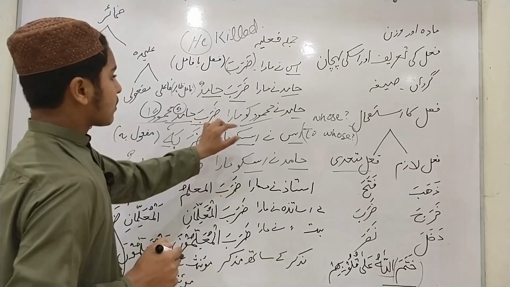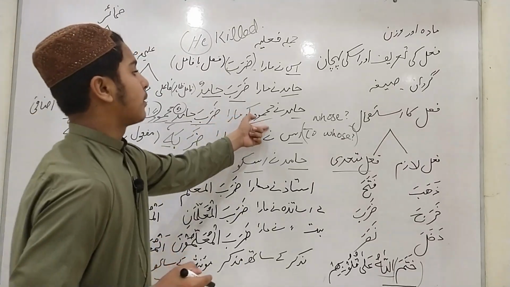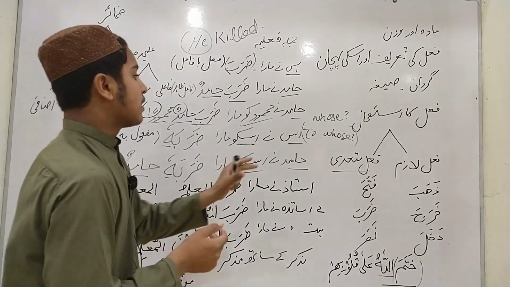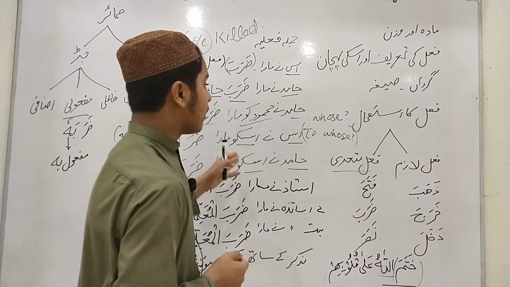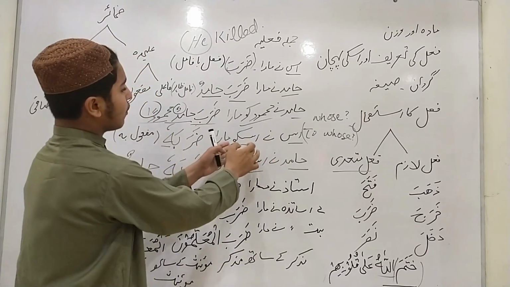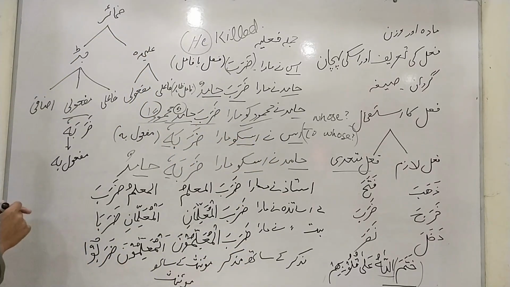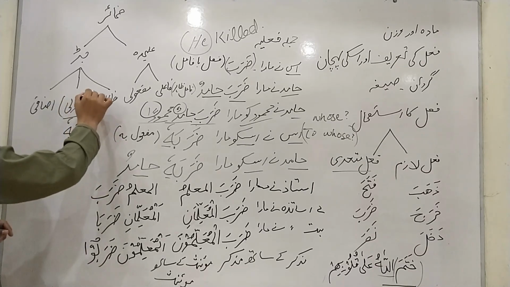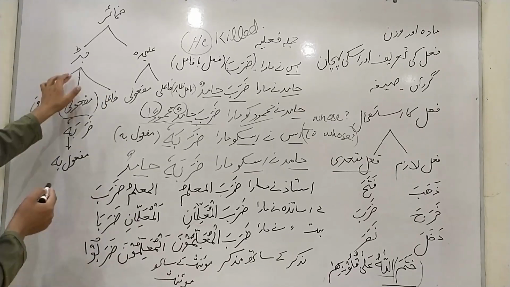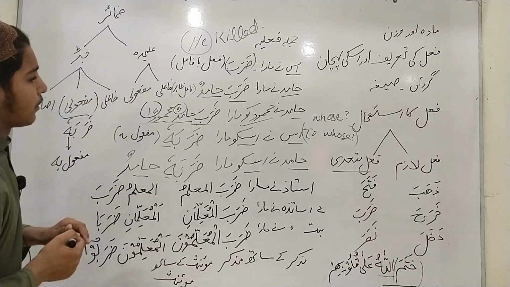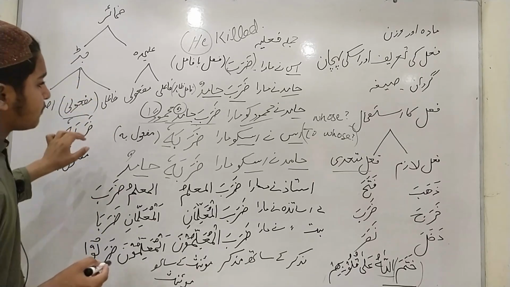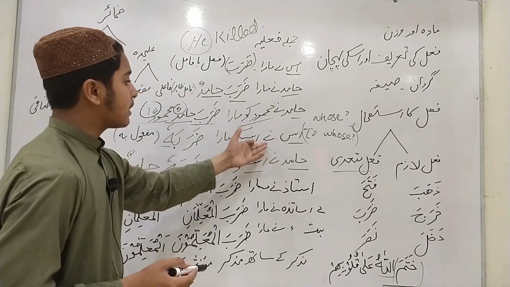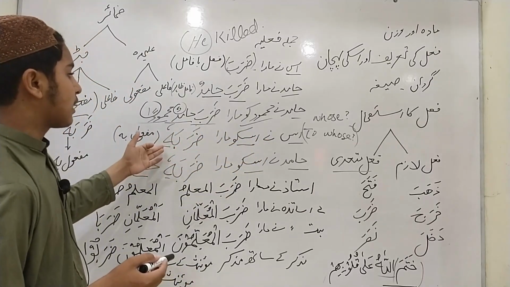Now we bring a pronoun instead of the object: "Usne usko mara," he killed him. For this we should learn the pronouns. Here the pronoun of the objective case will be used, from the attached pronouns. Now we have the sentence "usne usko mara."